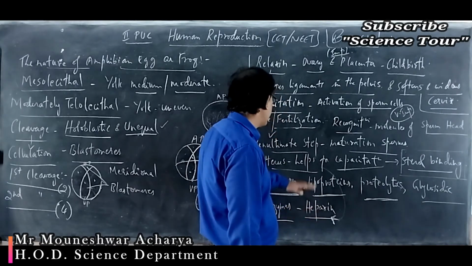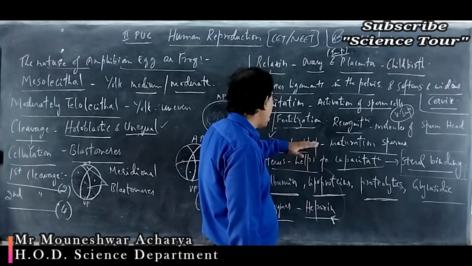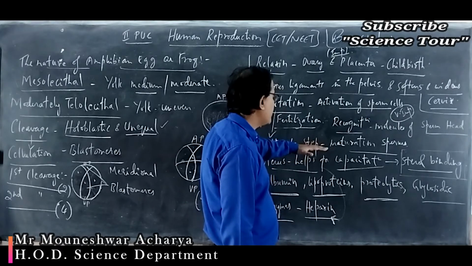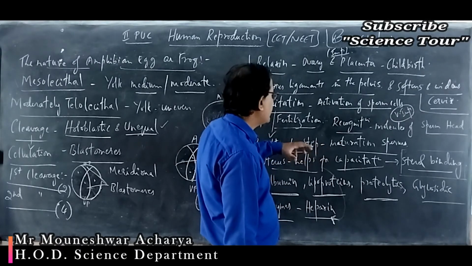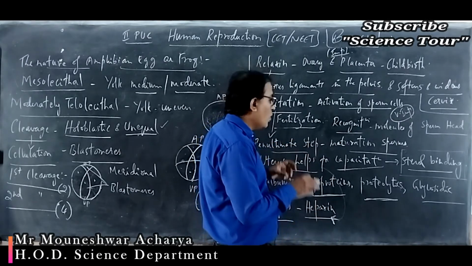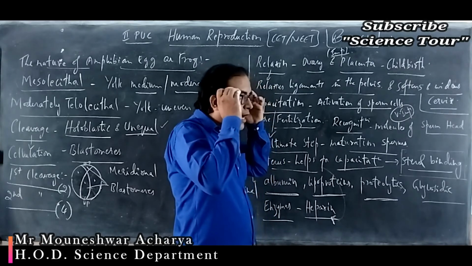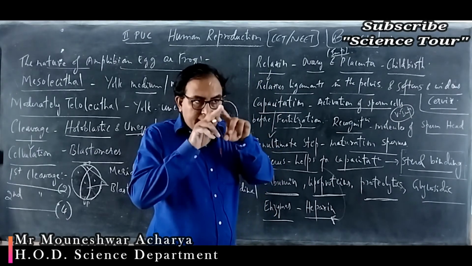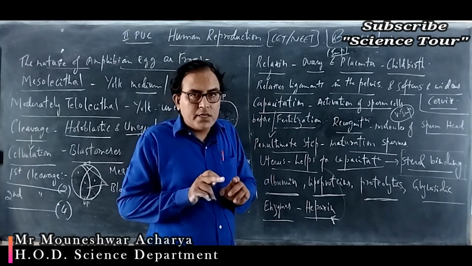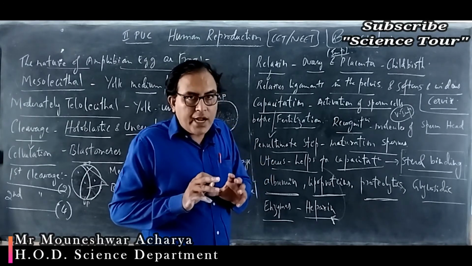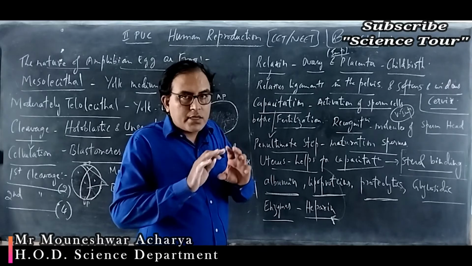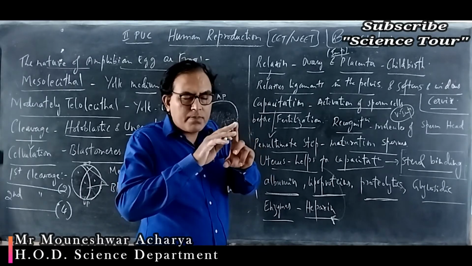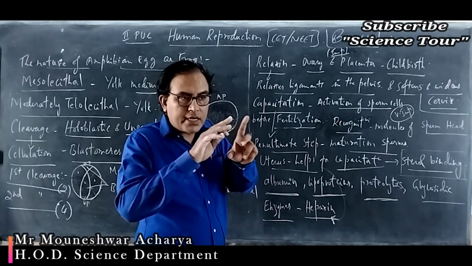This is mainly meant for the process of capacitation, which is the penultimate step in the maturation of the sperm. So this helps the ovum in identifying the molecules which are present outside the head of the sperm, and after that the sperm will get capacitated.